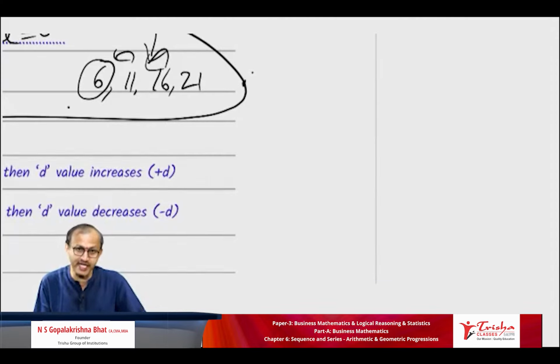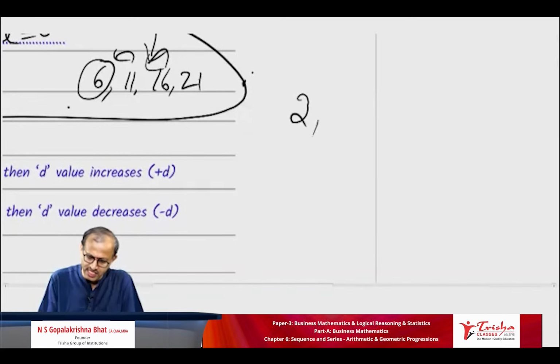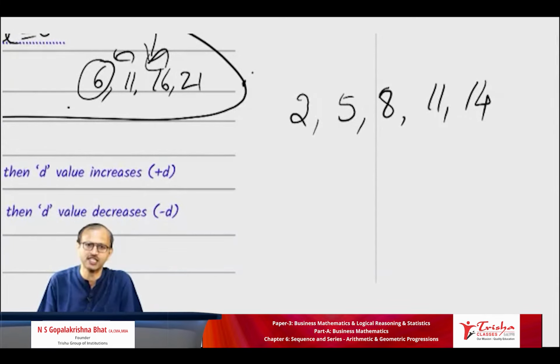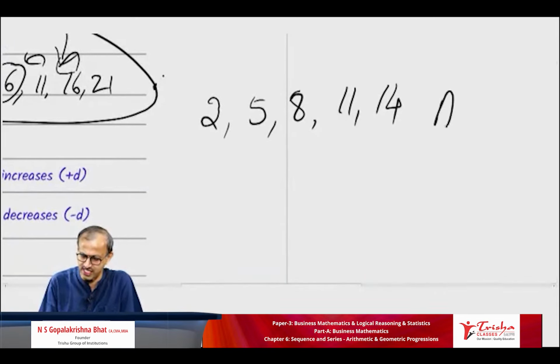So look at the next example, very clearly. 2, 5, 8, 11, 14. Tell me, AP or GP? Excellent. All of you answered. It is AP.